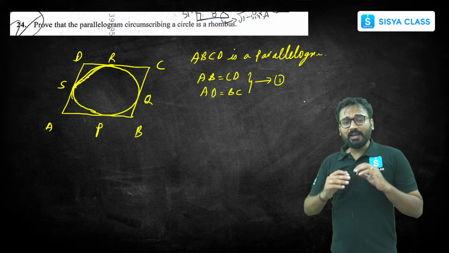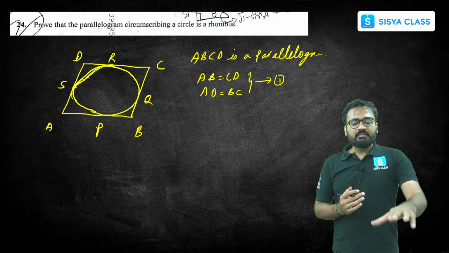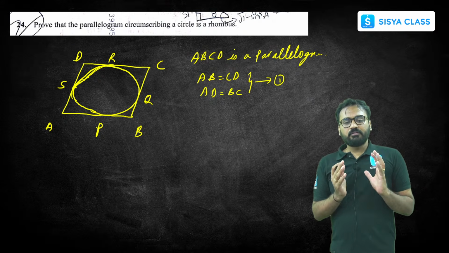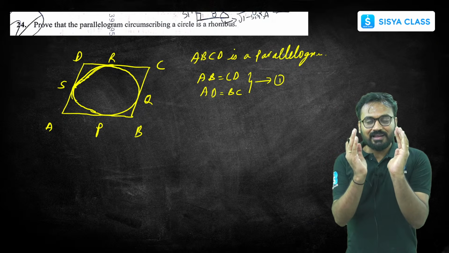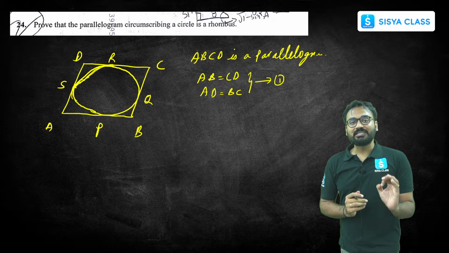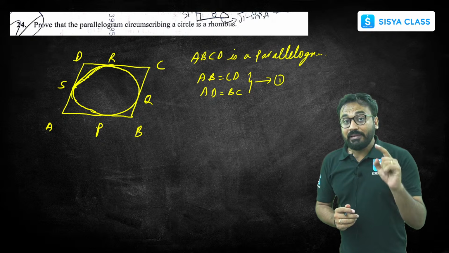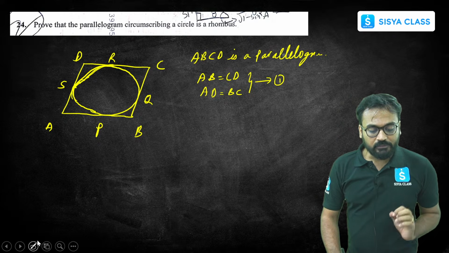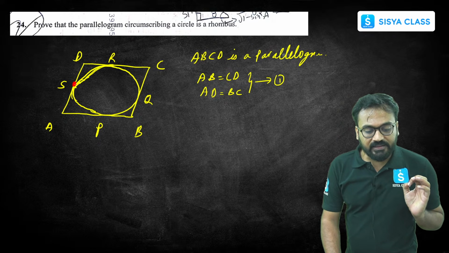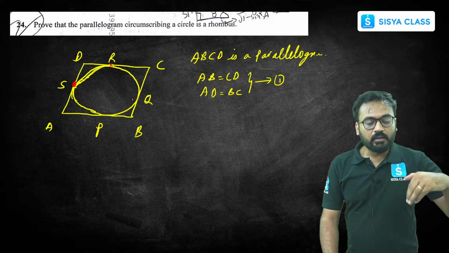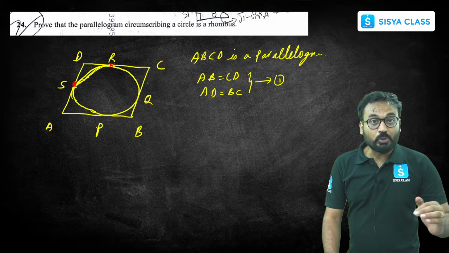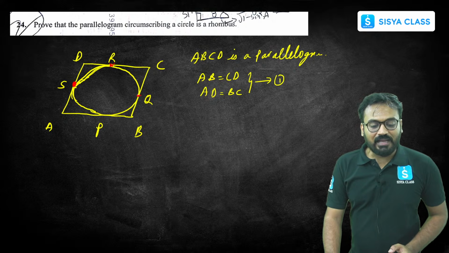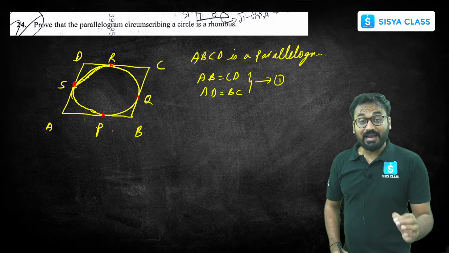Now, one concept I will be using: the parallelogram circumscribes the circle, which means the circle inside the parallelogram touches the parallelogram sides only at one point. This is only one point. It means this is a tangent. AD is tangent to the circle at S. CD is tangent to the circle at R. BC is tangent to the circle at Q, correct? Same way, AB is tangent to the circle at P.